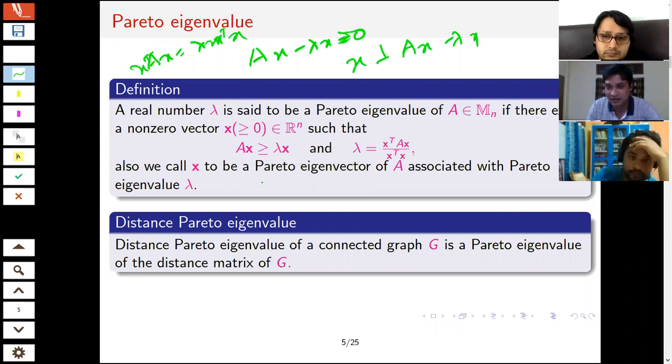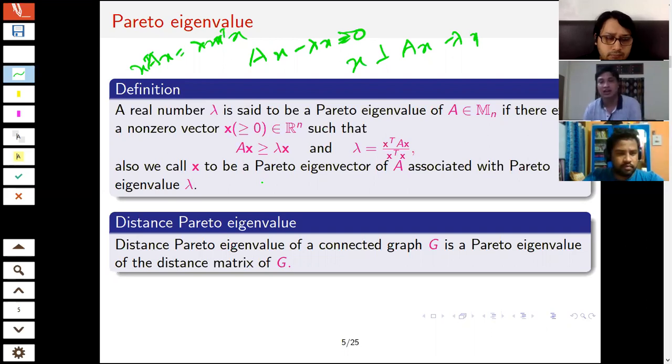Okay. But is there an equation you can solve to obtain all possible lambdas? No, not yet. For a particular matrix we can solve, but in general, if you give me a matrix, I cannot say how many eigenvalues it will have. Suppose you ask me how many Pareto eigenvalues a matrix of order 5 by 5 will have. There is no answer yet. For some particular cases, if I have a particular matrix, then I can find all the Pareto eigenvalues. There are some criteria you can use. For the distance matrix, at least, it can be easily found, because that is what I am going to discuss now. Okay, can I go ahead?